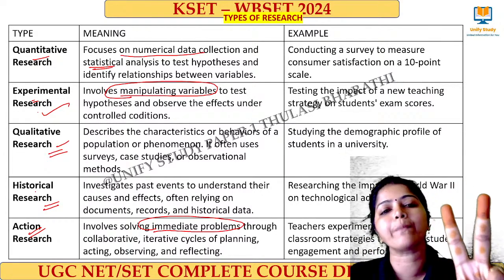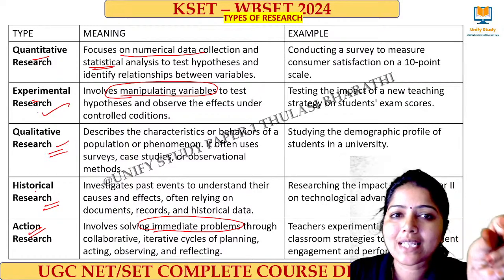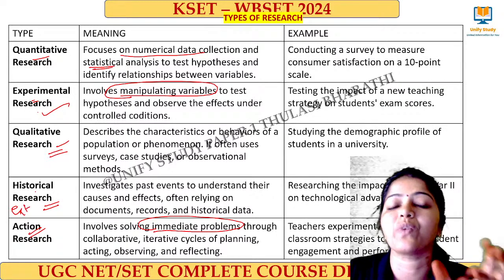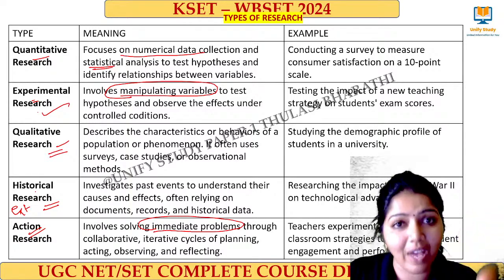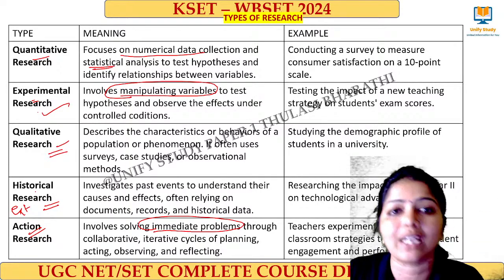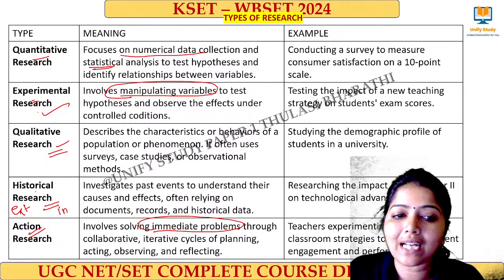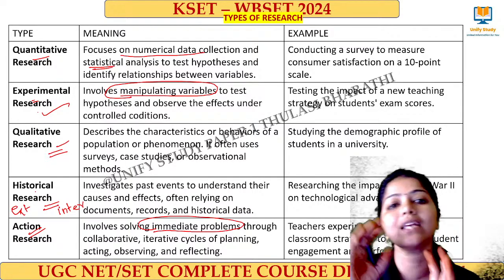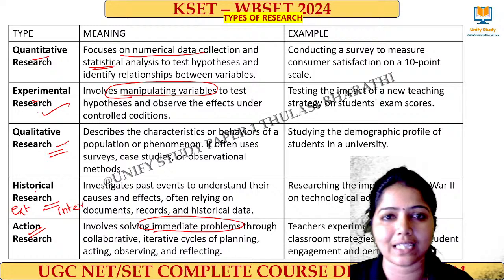Here we have two types of terms: external criticism and internal criticism. External criticism means whether that object is valid or not, whether it belongs to that period or not. That is external criticism. Internal criticism means what? Inside there is data, whether that data is valid or not, that is internal criticism.